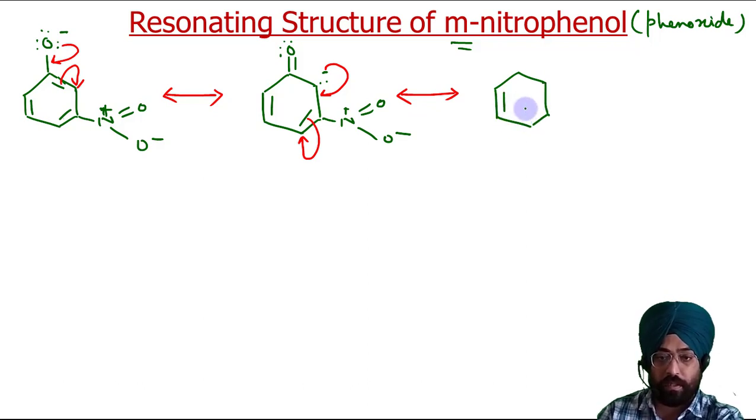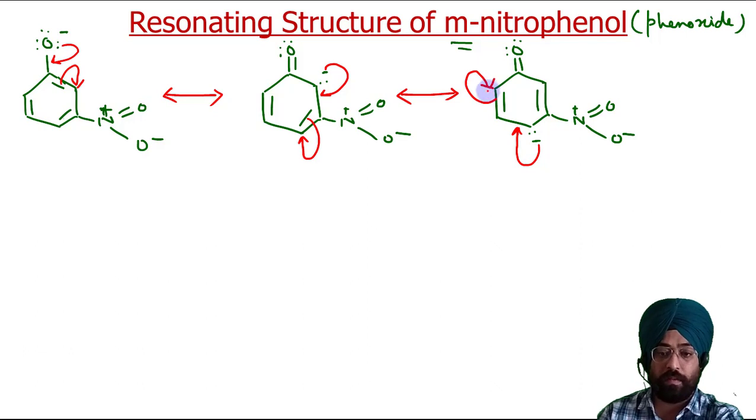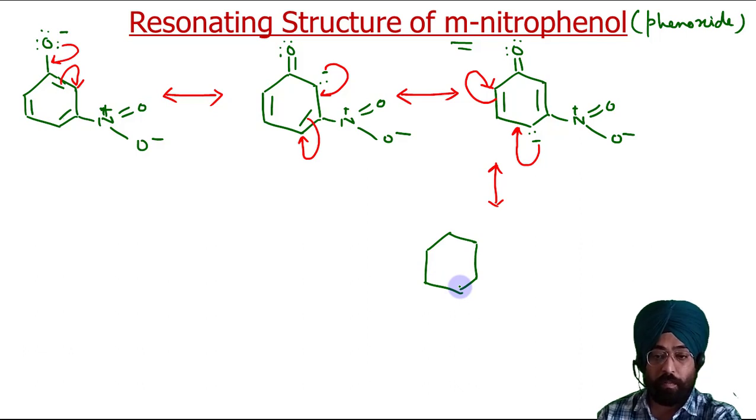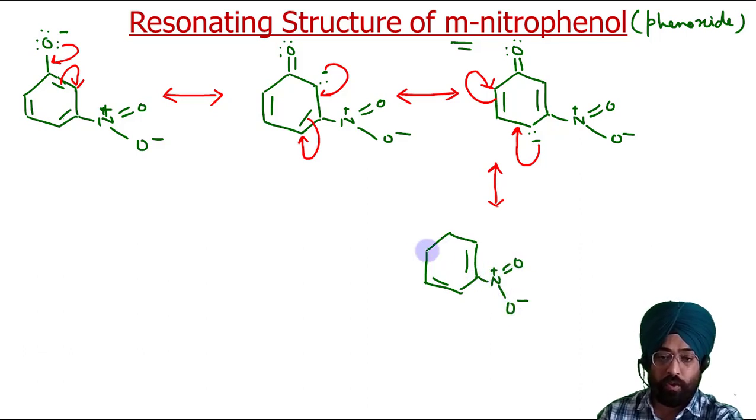Okay, so this N positive, double bond O negative, double bond O, here is your negative charge. So in the next resonating structure it comes here. So this is your next resonating structure I will draw here. So these are some resonating structures obtained from the phenoxide ion obtained from meta-nitrophenol. This comes here, this comes here. Here is your nitro group. So here two electrons, double bond O.